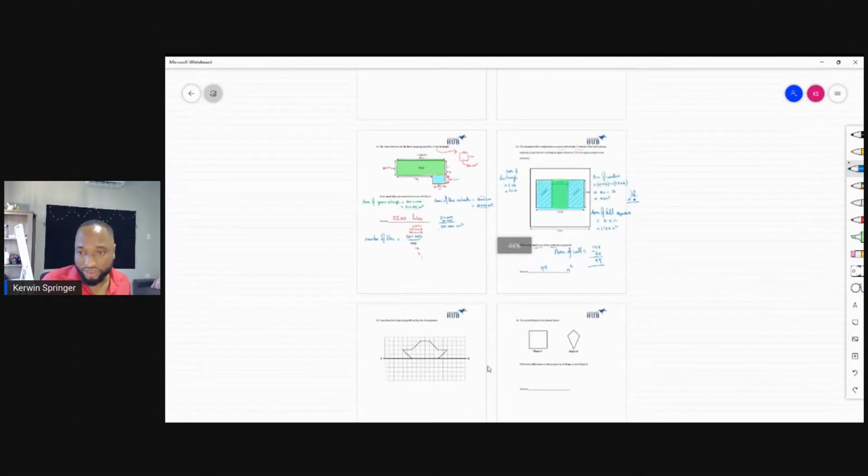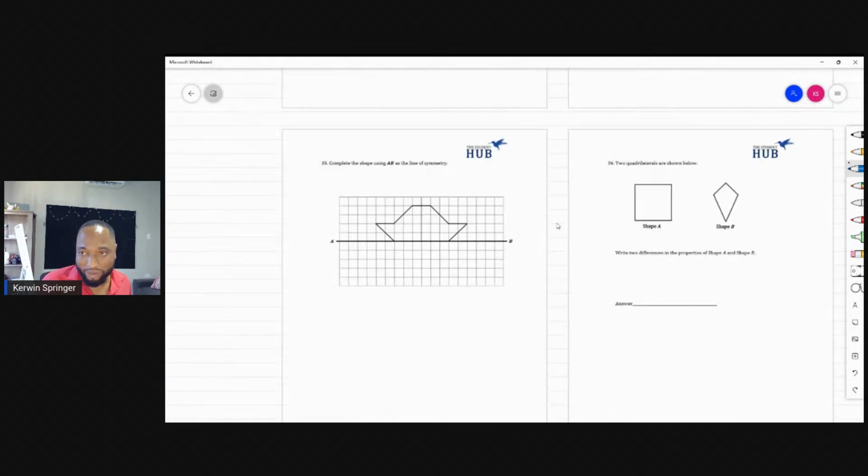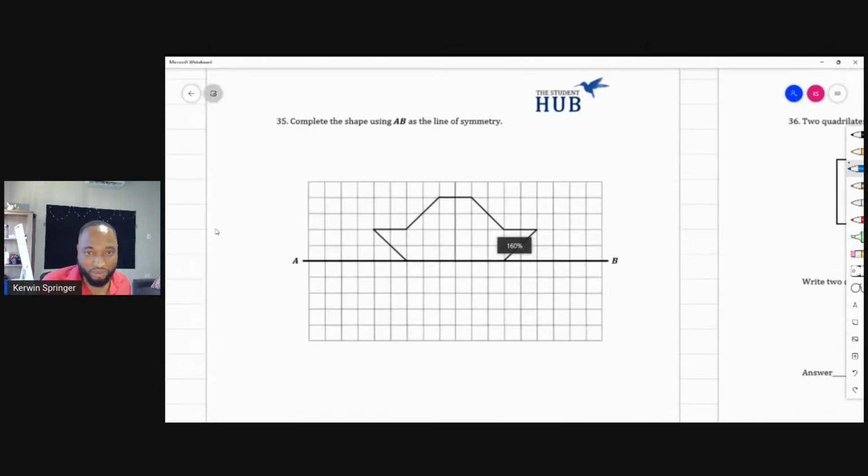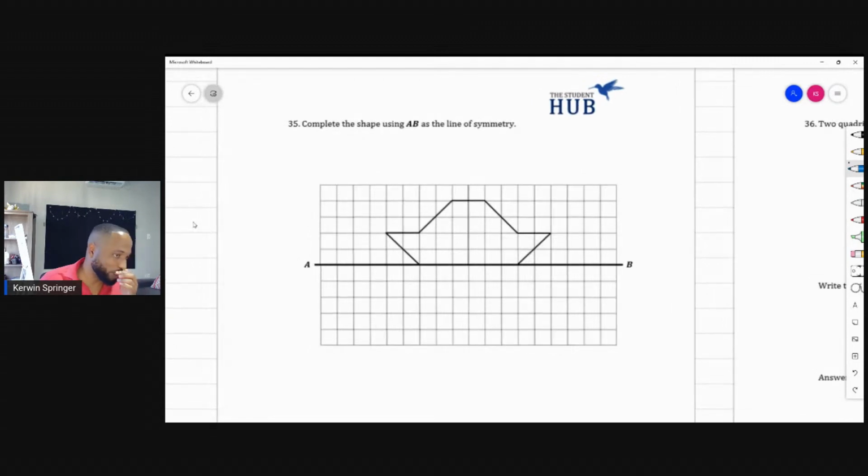Fighters, how are you going? When you're doing the exam and you reach the hard part, there's always this question with symmetry that pops up that is normally real easy, and it's like, yes, Lord, a breather. So: complete the shape using AB as the line of symmetry. Just make sure you draw your symmetry properly and use a ruler, and you're not doing a freehand thing or trying to use the edge of a book or a piece of paper.